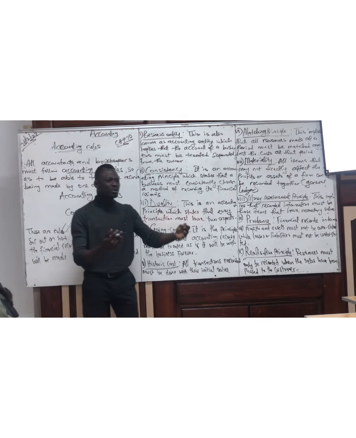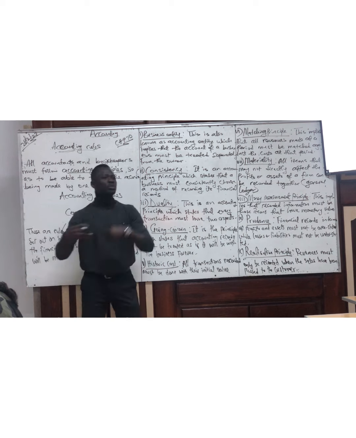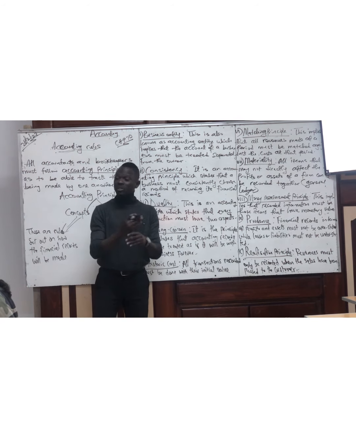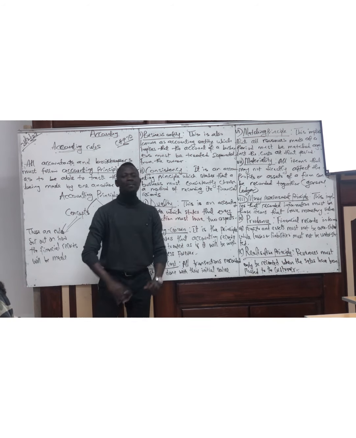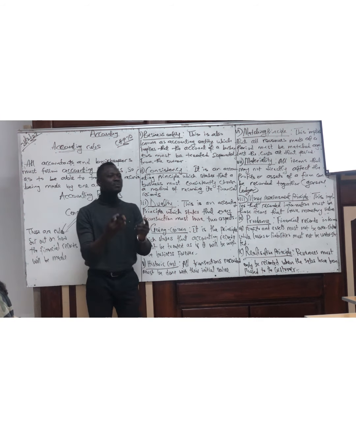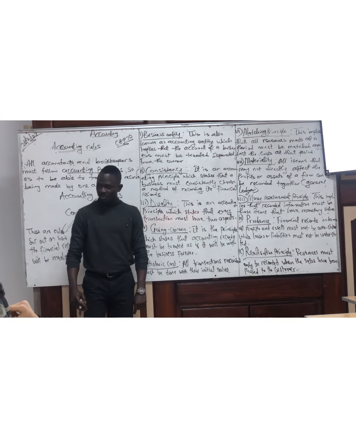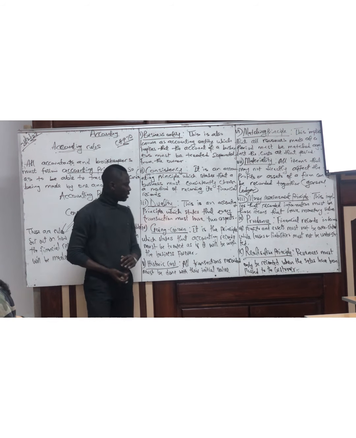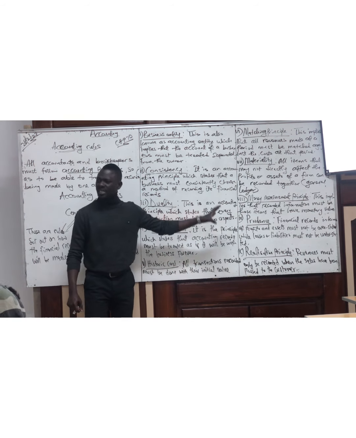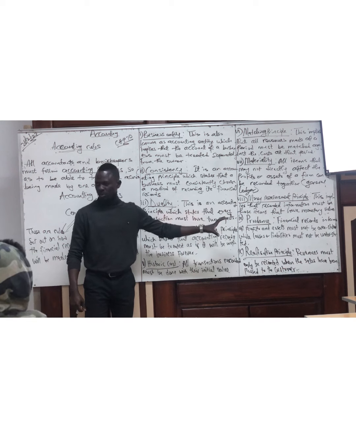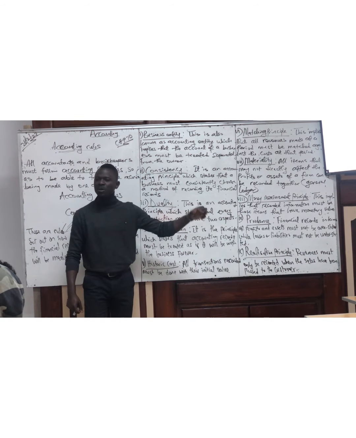You want to change from straight line method to other methods, and next week you want to change again? No. If you have chosen straight line method, you continue with straight line method. If you have chosen diminishing method, you continue with diminishing method. Do we understand this? Yes. So as an accountant, you have to be consistent in whatever method you choose to use. That is the principle of consistency.